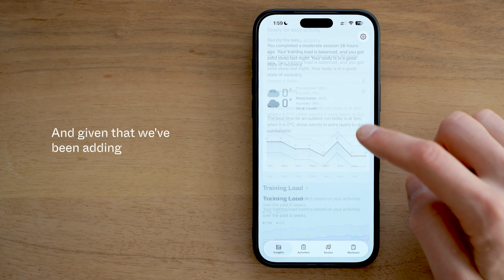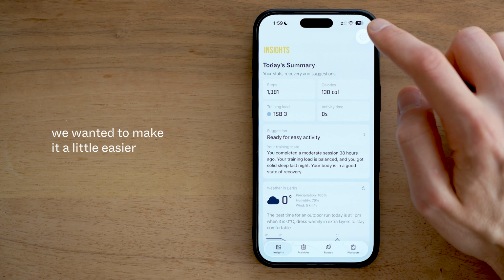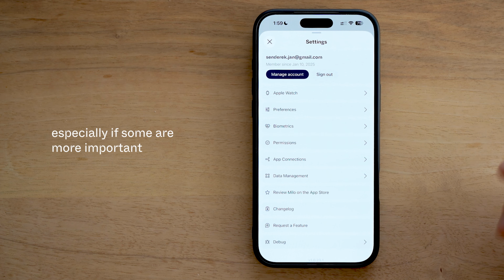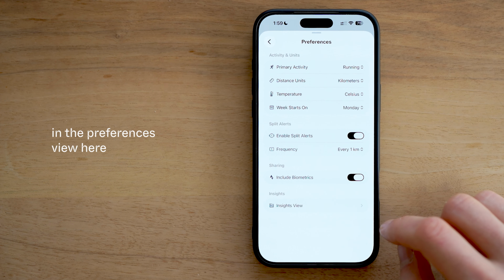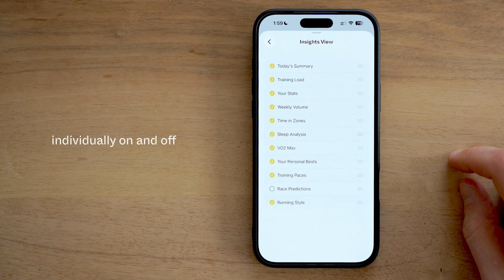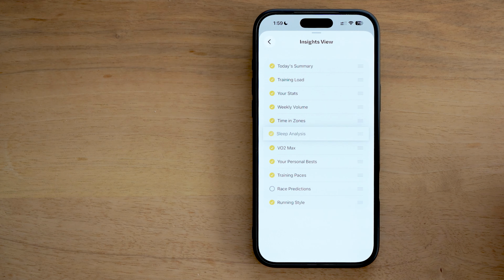And given that we've been adding more and more features to the Insights tab, we wanted to make it a little easier to consume your insights at a glance, especially if some are more important to you than others. And so now in the preferences view here, you have the ability to toggle these individually on and off to hide or unhide them, and also rearrange them as you like.